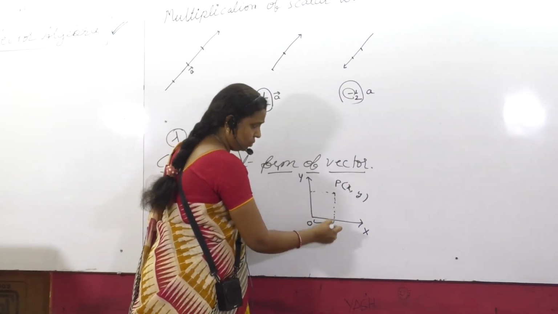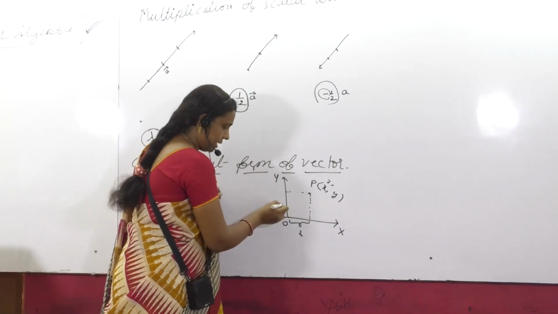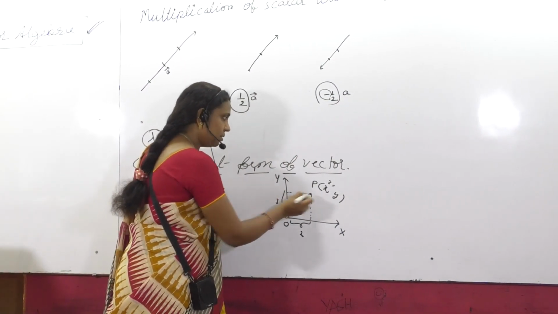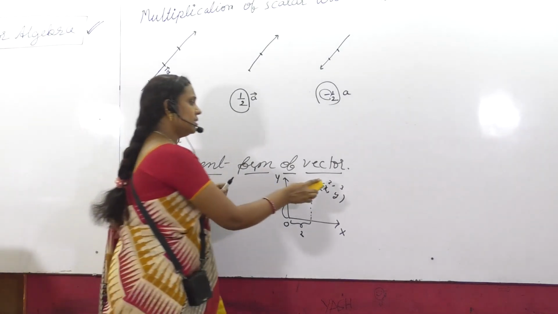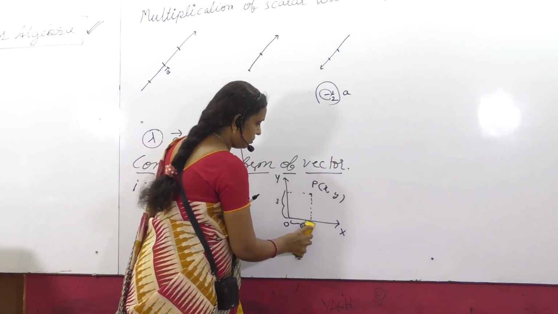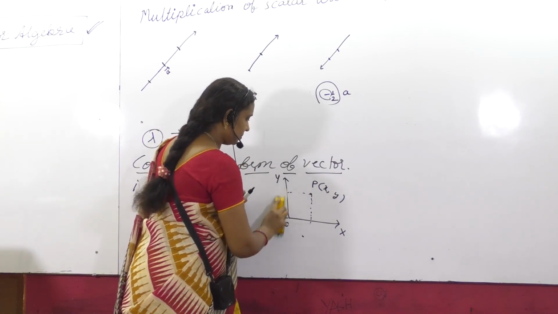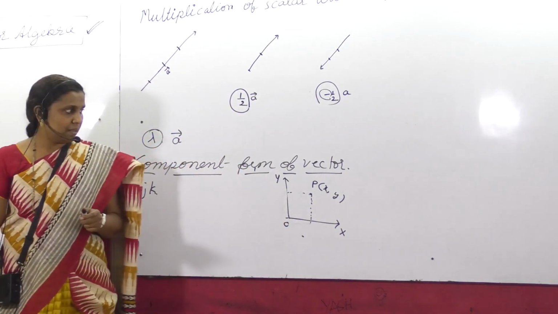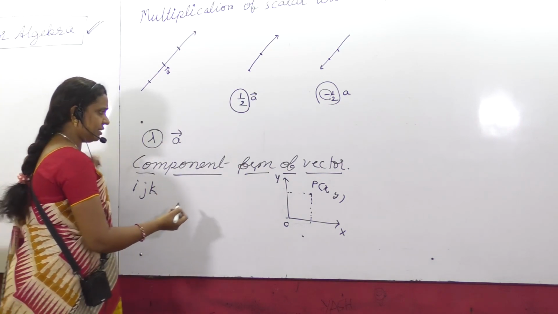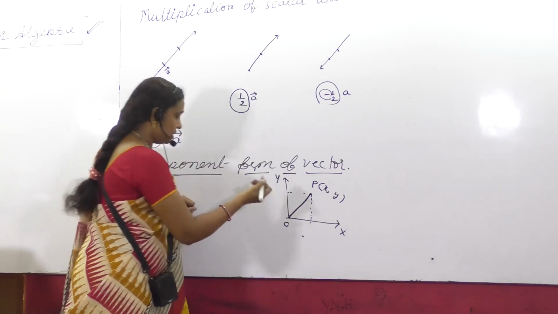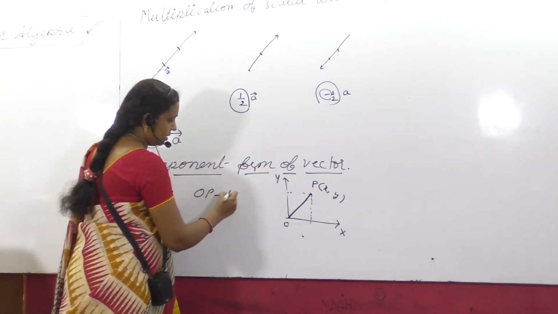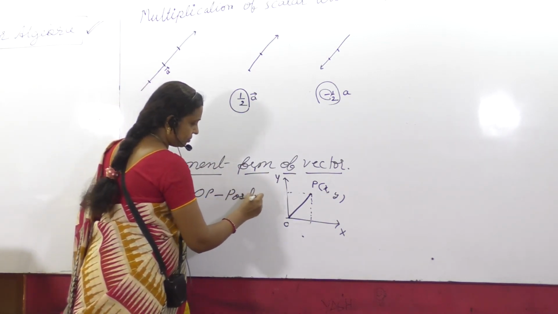If it is 2 and 3, it is 2 comma 3. In general we take x comma y. Every time we will not say OP. OP means position vector.